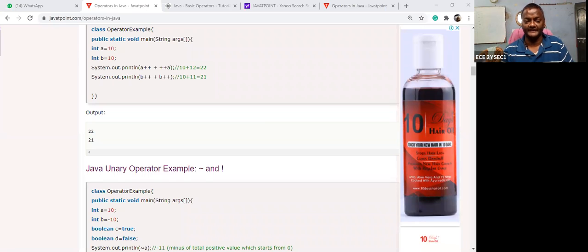Two's complement. Two's complement means first you should find out the one's complement. After that you add 1 to the least significant bit. Then you will get the answer. This is the 2's complement of this.